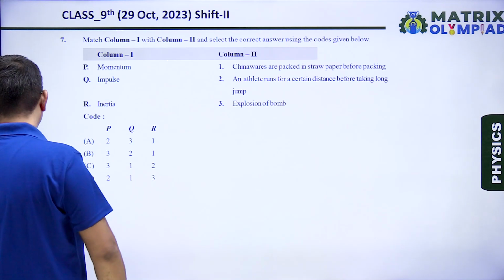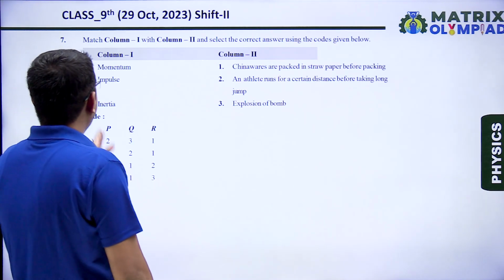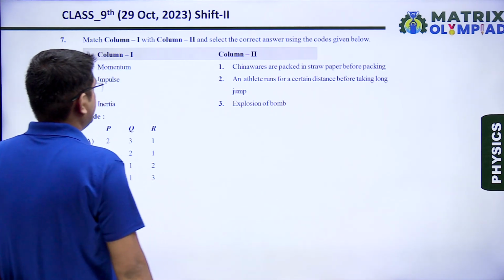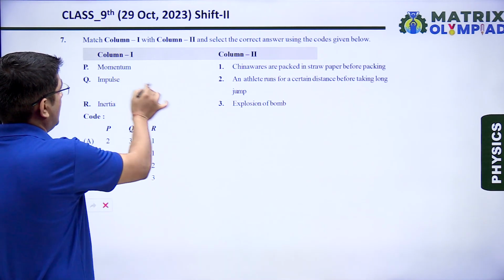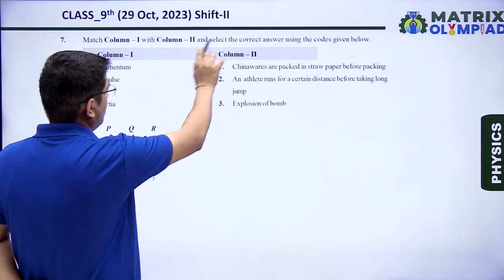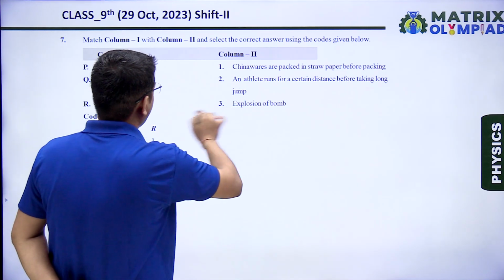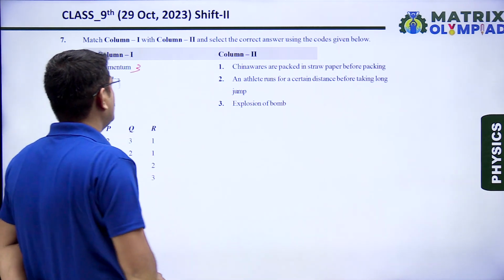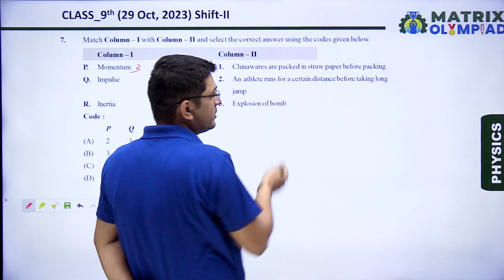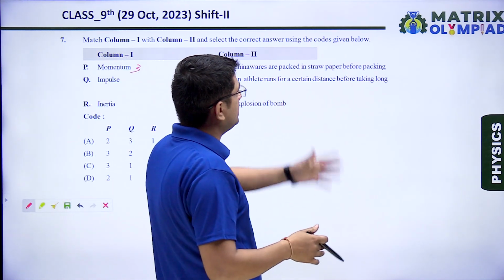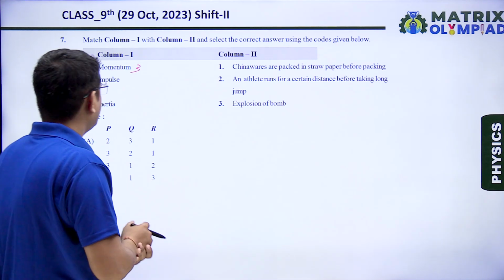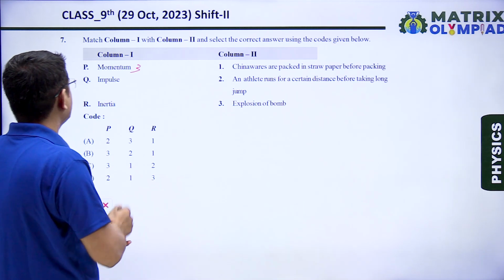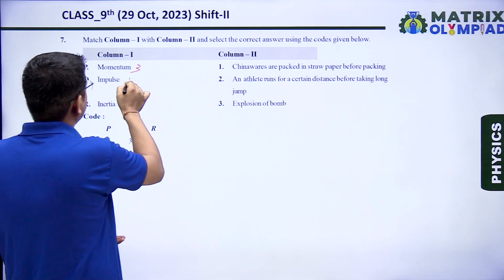Next question, number 7. We have to match the column 1 with column 2. So let us check. For momentum, we can say explosion of bomb is based on conservation of momentum. So I will write 3. Impulse. We know that China wares and crockeries are wrapped in straw paper before packaging, because it will increase the time of contact, due to which impact of force reduces. So for impulse, I can write 1.